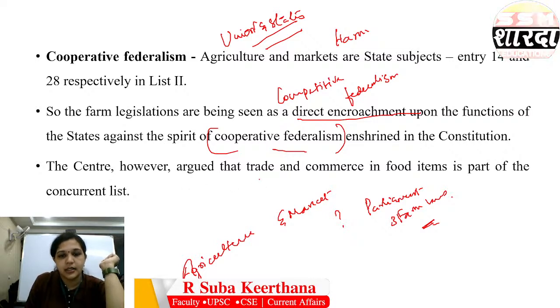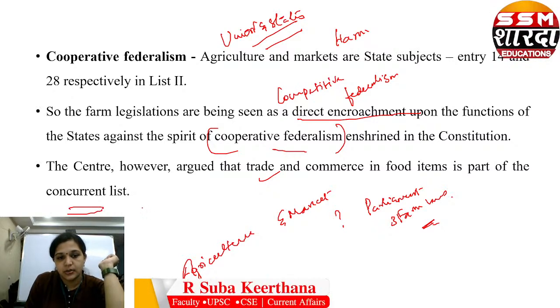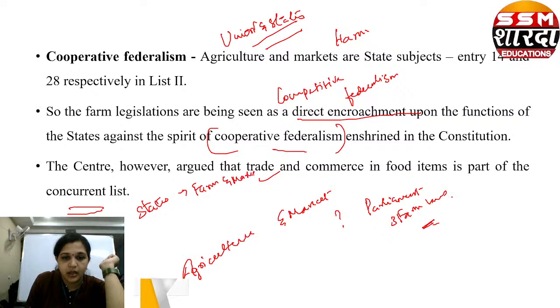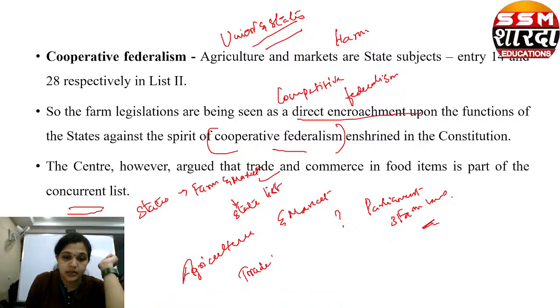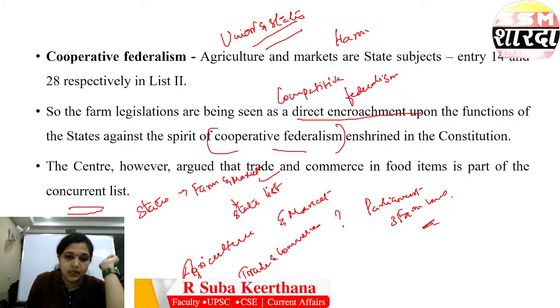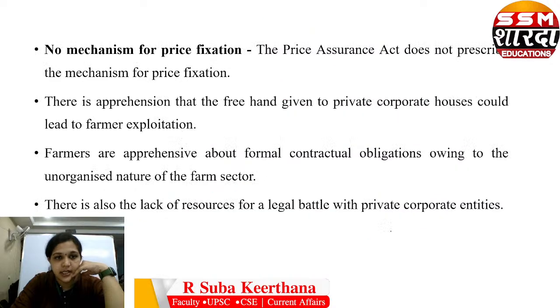The Centre, however, argued that trade and commerce in food items is a part of the concurrent list. So the states are agitated because farming and markets are in the state list, but the Union has argued that trade and commerce is in the concurrent list, and these laws depend upon trade and commerce. So Parliament has the authority to create the law. That is the argument of the Centre.